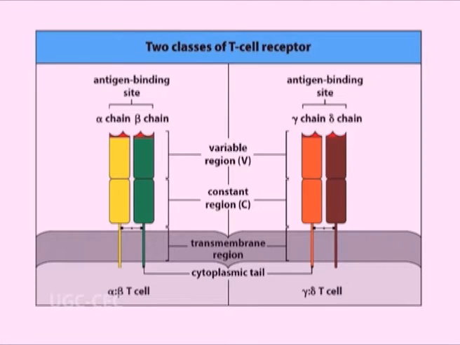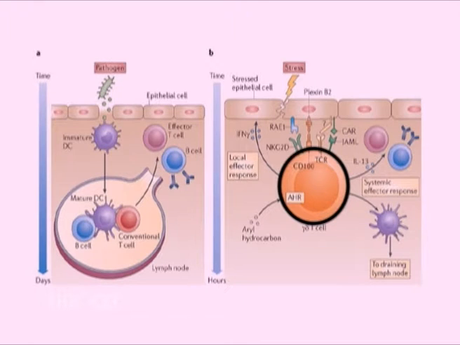There is a small subset of T cells which express TCR made of gamma and delta chains, which are structurally similar to alpha and beta chains of TCR. Gamma delta T cells are present on the epithelial surfaces and protect the host from pathogens entering through epithelia. Most of them do not recognize MHC associated peptides but recognize lipids and other molecules present in the microbes.